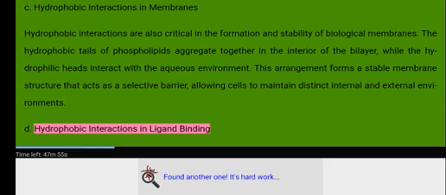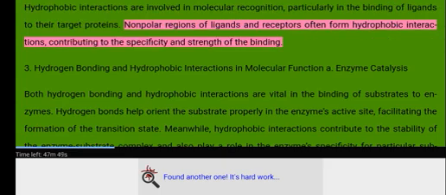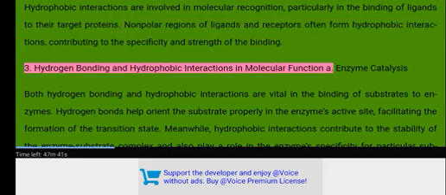D. Hydrophobic interactions in ligand binding. Hydrophobic interactions are involved in molecular recognition, particularly in the binding of ligands to their target proteins. Nonpolar regions of ligands and receptors often form hydrophobic interactions, contributing to the specificity and strength of the binding. 3. Hydrogen bonding and hydrophobic interactions in molecular function.